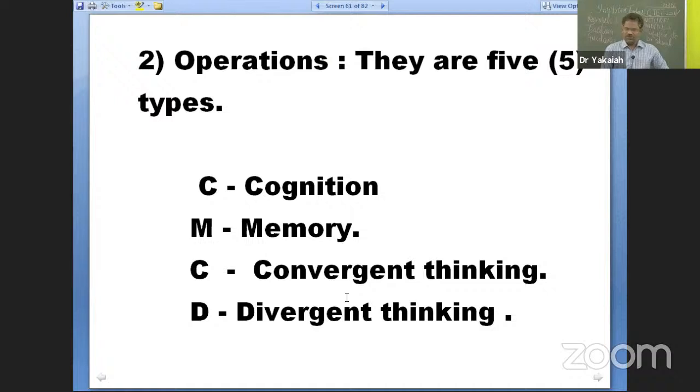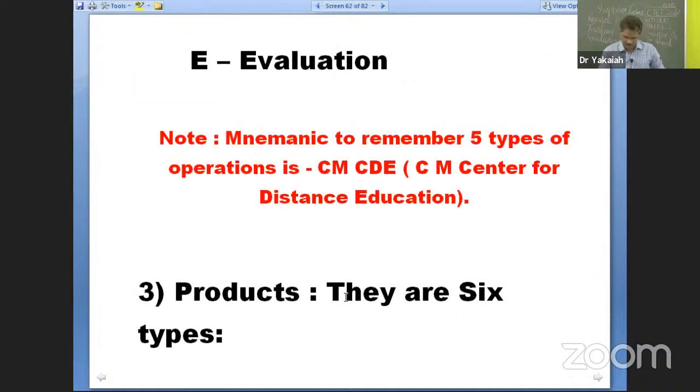Don't worry, to remember this also I have a beautiful mnemonic. What is that? C for cognition, M for memory, C for convergent thinking, D for divergent thinking, and E for evaluation. CMCDE. Here you could see my abbreviation created by me for last 10 years or 15 years. It has been helping the children to remember this. And all my students are proud to say any factor of intelligence, anytime, day or night, you ask them.